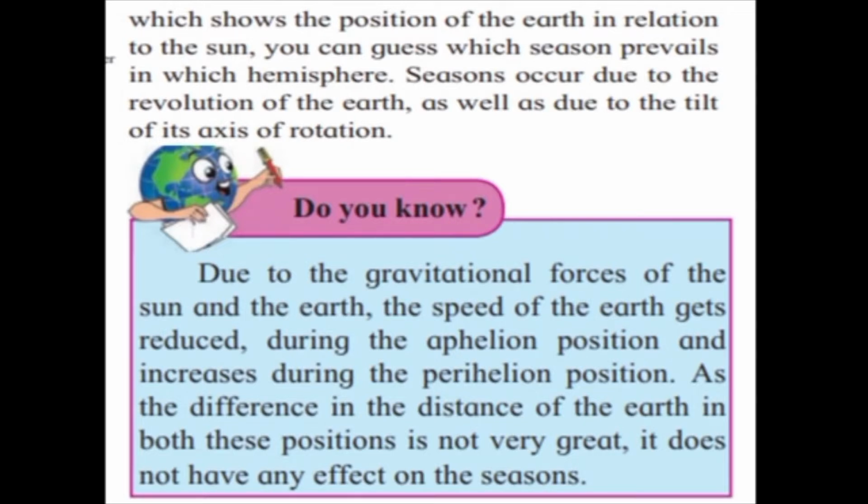Seasons occur due to the revolution of the earth as well as due to the tilt of its axis of rotation. Do you know? Due to the gravitational forces of the sun and the earth, the speed of the earth gets reduced during the aphelion position and increases during the perihelion position. As the difference in the distance of the earth in both these positions is not very great, it does not have any effect on the seasons.